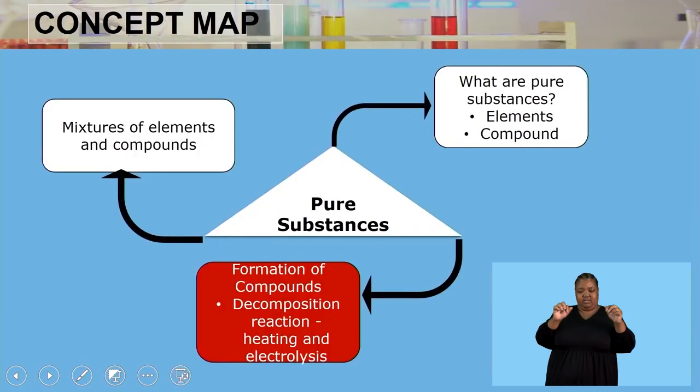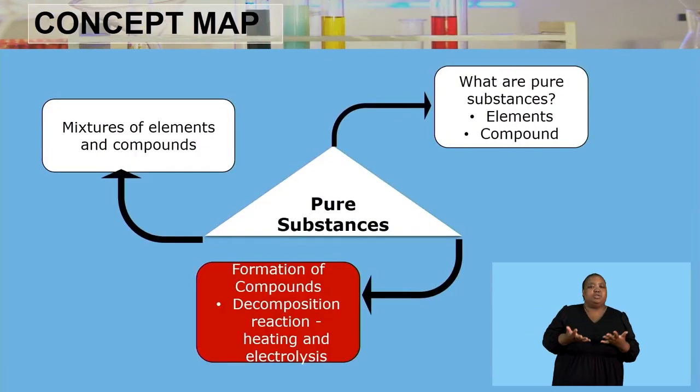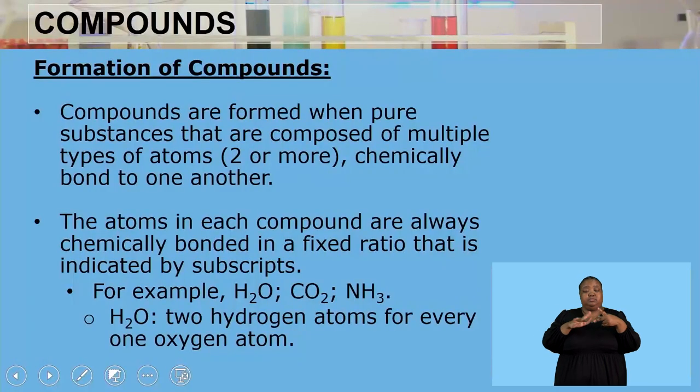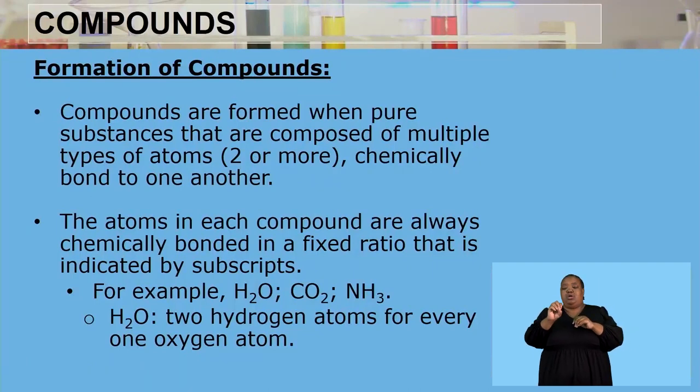Right. Moving on to our second concept, that's now the formation of compounds and the breaking of compounds through the decomposition reaction by either using heat or electricity. Compounds are formed when pure substances are composed of multiple atoms, which are 2 or more. Then when those 2 or more atoms are chemically bonded to one another, they form a compound. The atoms in each compound are always chemically bonded in a fixed ratio. As we have said, there's always a specific ratio for a certain compound.